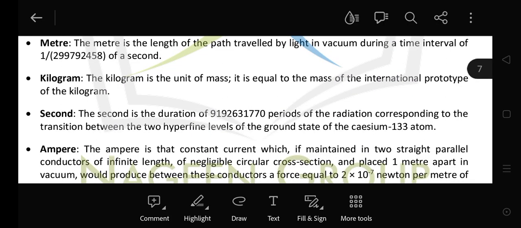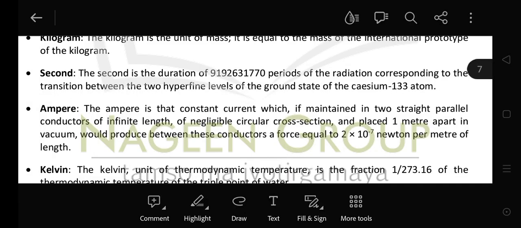नाउ किलोग्राम. किलोग्राम इज द यूनिट ऑफ मास and it is equal to the mass of the international prototype of the kilogram. Now next is the second. Now what is second? Second is the duration. Second क्या है? ड्यूरेशन है. कितनी ड्यूरेशन है? ड्यूरेशन ऑफ 9192631770 periods of the radiation corresponding to the transition between two hyperfine levels of the ground state of cesium-133 atom.